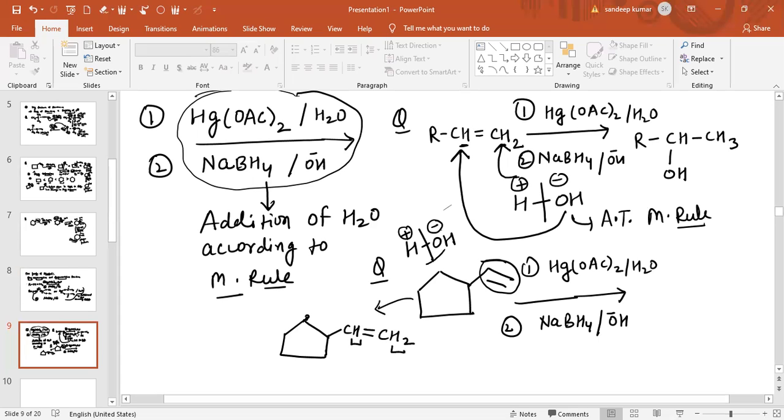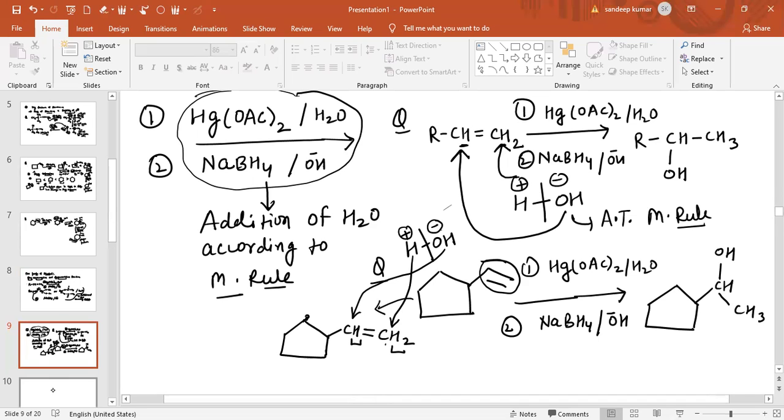The negative part will come on the carbon with less number of hydrogen atoms, and the positive part will come on the carbon atom with more number of hydrogen atoms. So the product obtained is basically CH. On this carbon atom OH group will be added, so this is OH, and on this carbon one hydrogen will be added, so this is basically CH3. This is the product obtained.